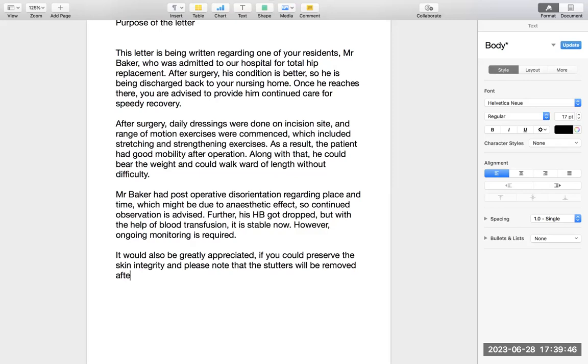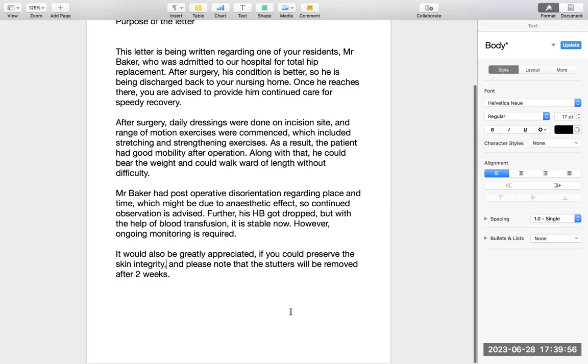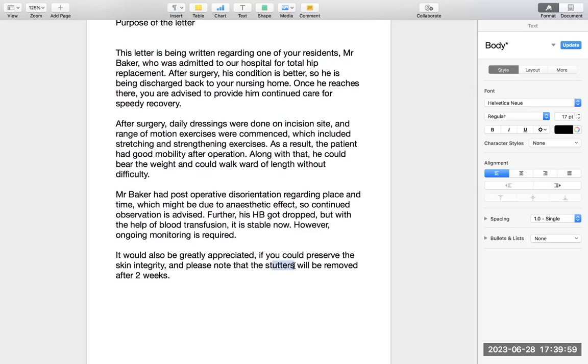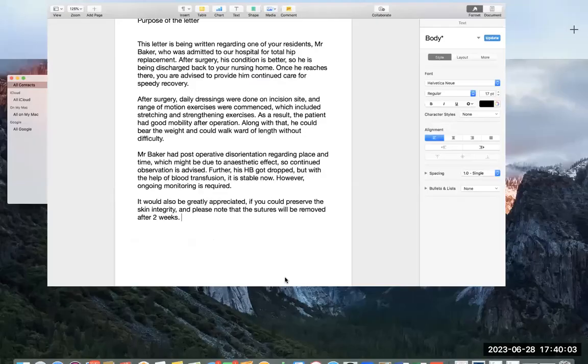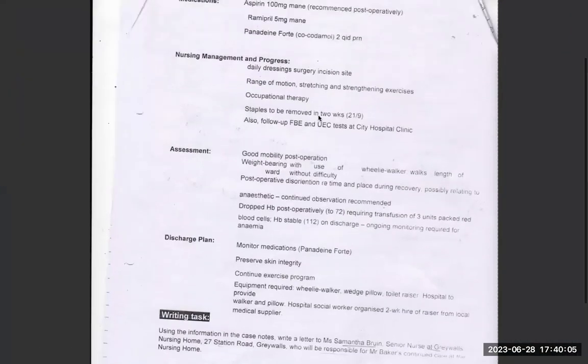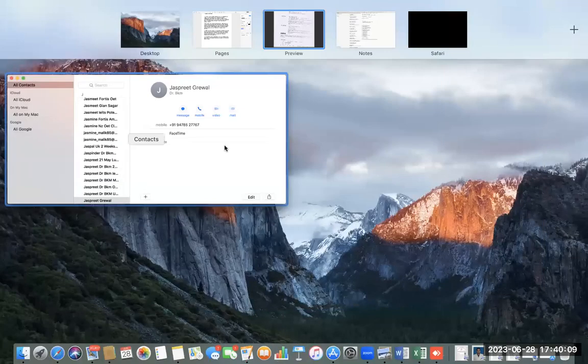Now this is my understanding. The skin integrity point I had to write with this. That is why I hold on to this thing. If you could preserve the skin integrity, and please note that the sutures will be removed after 2 weeks. That was given. So I have used this data from here to preserve the skin.